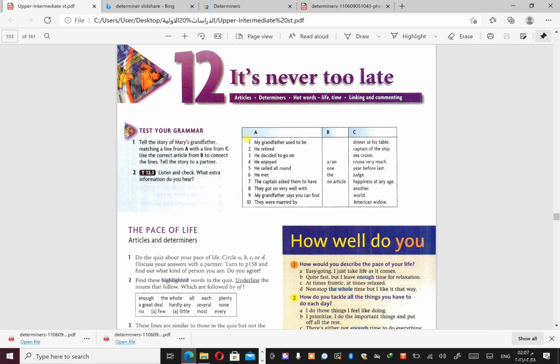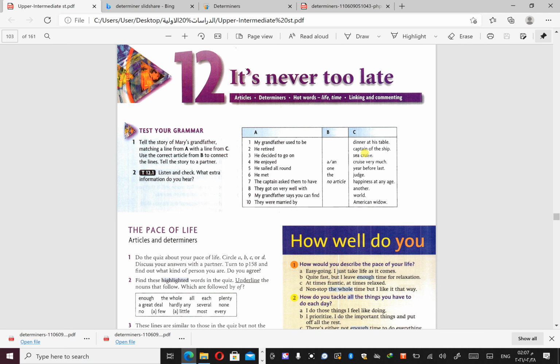Let's see here: dinner at his table. Dinner, we cannot count it, so it is uncountable. So here I cannot say "a" or "an".